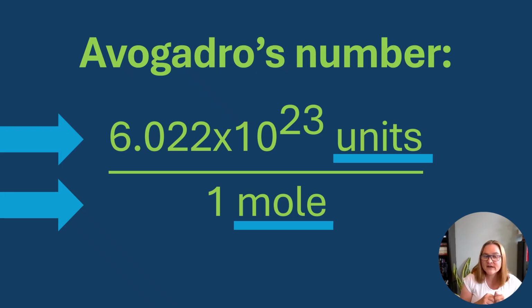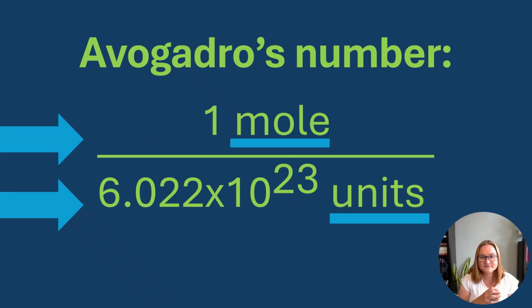This means that the 1 value always goes with the mole unit, and the 6.022 times 10 to the 23rd value always goes with the unit that describes the sample. Used as written here, Avogadro's number would move us from the mole to the unit. Now, I didn't refer to what's in the numerator and denominator specifically because, like all of our conversion factors, Avogadro's number can be inverted to move us in the opposite direction. When used as written here, Avogadro's number moves us from the unit to the mole.